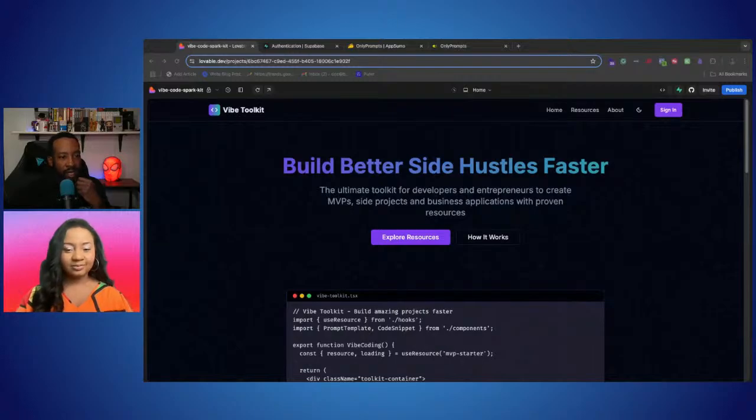I love that. So let us know in the chat. What are you trying to do? Are you trying to build an MVP? Are you trying to do a startup? Are you trying to build an agency and start building out different projects? We'd love to hear it.